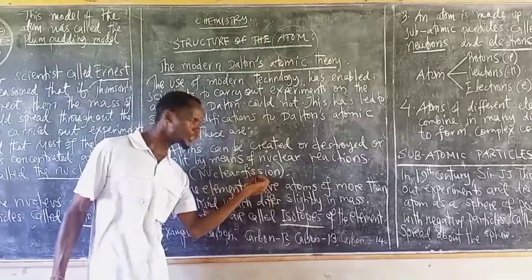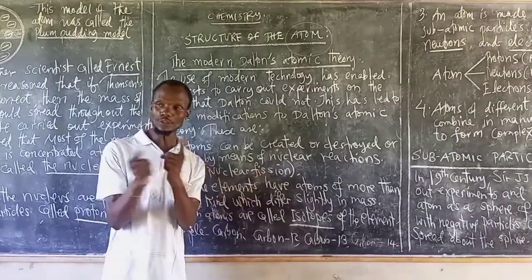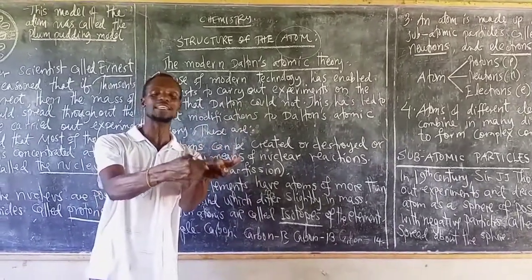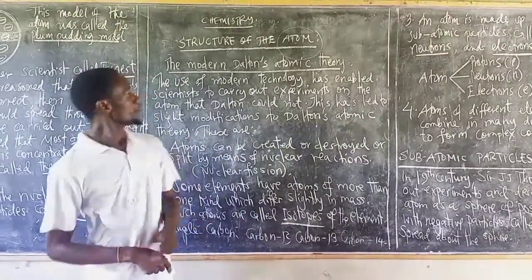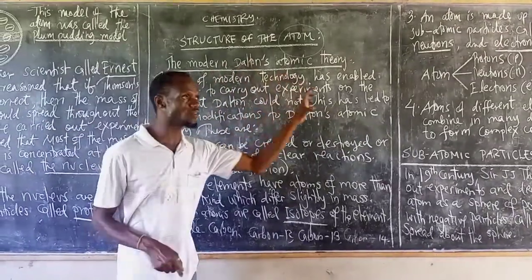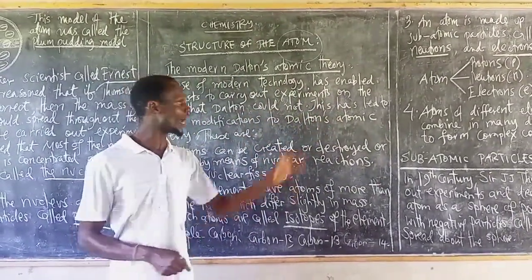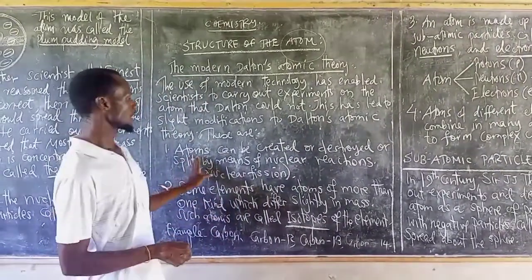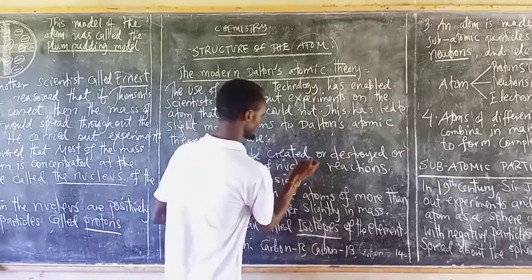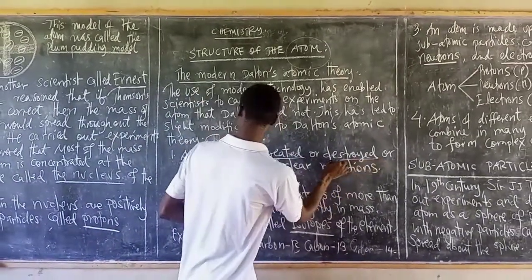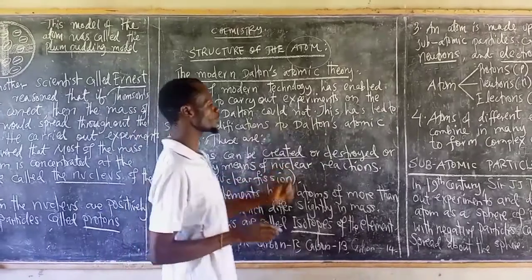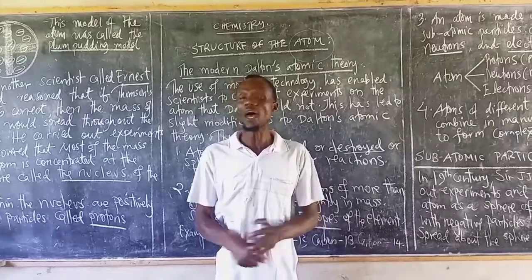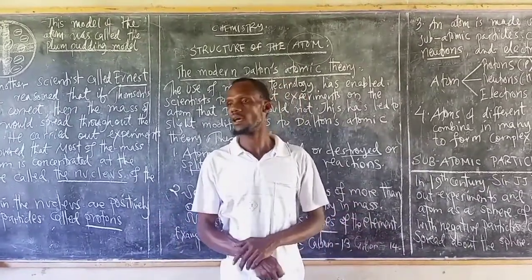Nuclear fission. But according to Dalton, you cannot create, destroy, or split an atom. But due to the slight modification of science and technology, people carried out experiments and found that atoms can be created, destroyed, or split by means of nuclear reaction. If you can split an atom, you can create it. If you can split an atom, you can destroy it.